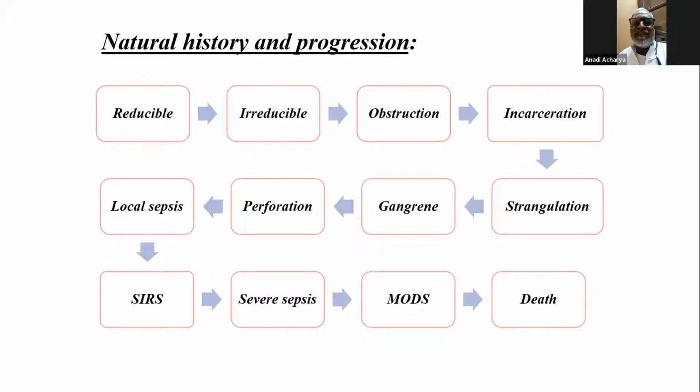Yes, exactly. So this is the natural history. But in the natural history, you should keep in mind that the incidence of this complication is not very high. That's why there is a role for observation. You cannot do hernia repair in 100% of patients. A patient having a hernia with a wide neck, which is reducible, who is elderly and a poor risk patient, you may withhold surgery. So it is not mandatory that 100% of hernia patients should undergo surgery. There is a role for observation because the chance of complications, strangulation, and death is very minimal, maybe 1 to 2%. So that is one situation.